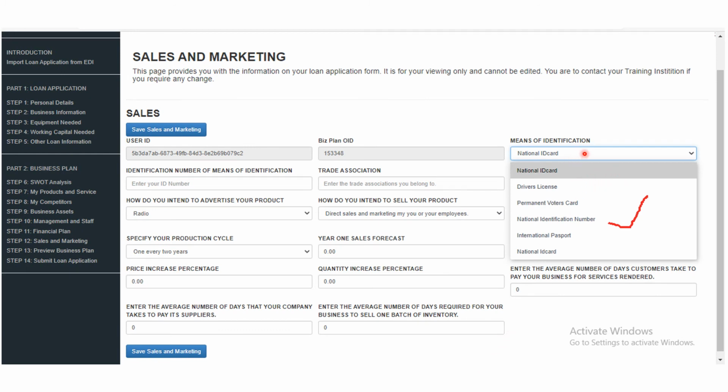Now, means of identification. Is it your driver license? Is it your national ID card? How will you be identified? So select one that you know you have. Any of these, just pick one.